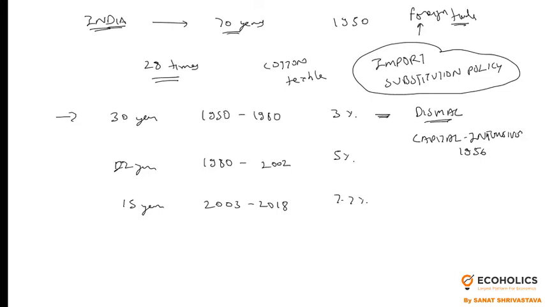Now in the first phase, agriculture was neglected. Why was agriculture neglected? Because policymakers were thinking that under agriculture there's a problem of redistribution. They thought the main problem is the redistribution of output. So they were actually blindfolded, and they were not saying that the problem is from the growth and productivity side.